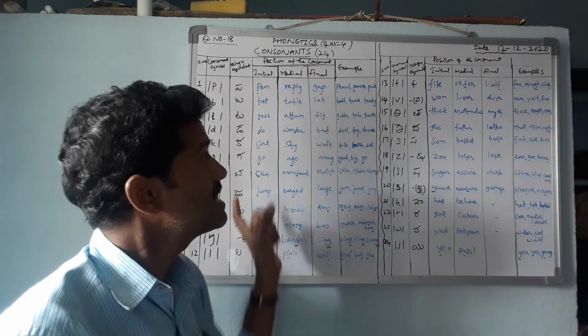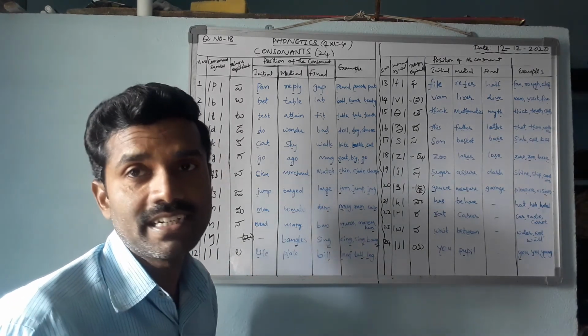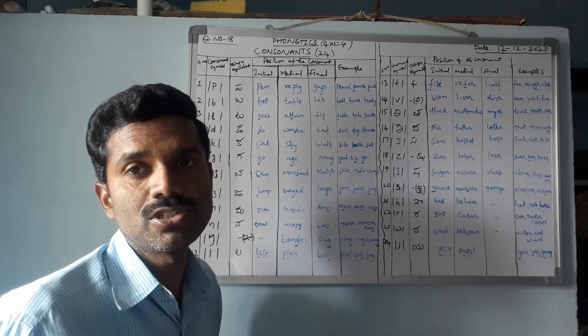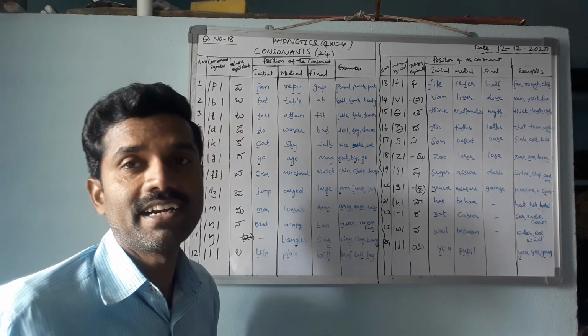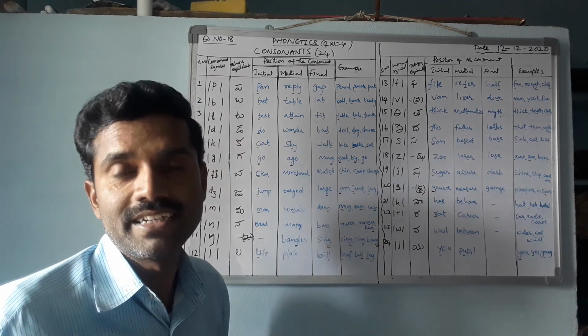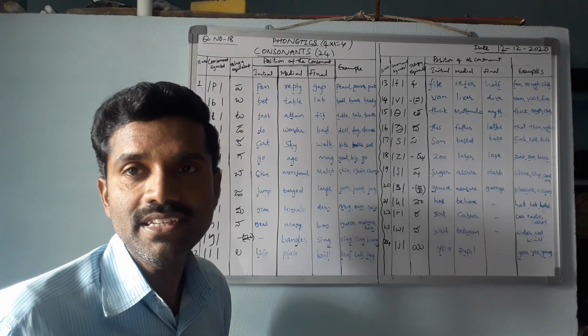These 24 consonant sounds and yesterday's 20 vowel sounds, you have to write in a systematic manner in your fair notes, and observe and read them again and again. You practice in the textbook exercises. Thank you.